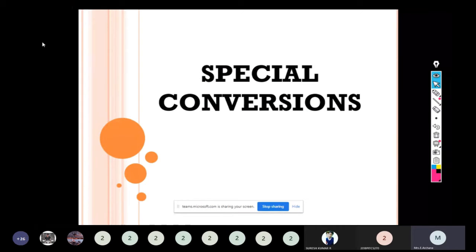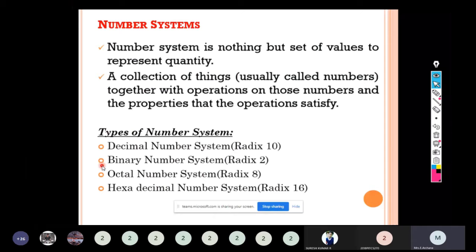In this video, we are going to see special conversions. It is one of the conversions based on number systems. So, let me see in detail what are the special conversions available. Before entering into the topic, we should discuss some of the basics.